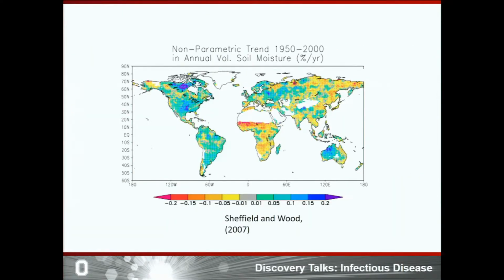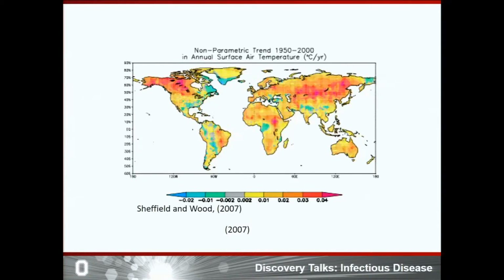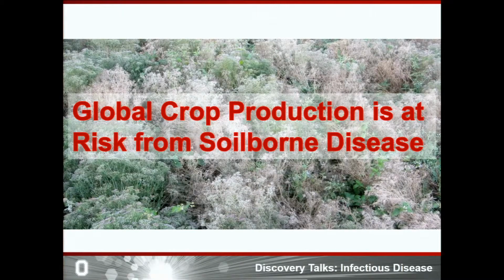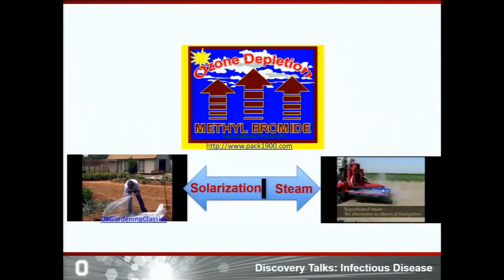If we look at the global trend of soil moisture, we can see the purple and green areas. The global moisture percent is increasing every year in the areas where agricultural production is intensive. Similarly, the global temperature is also increasing all over the world because of the greenhouse gas effect and climate change. Therefore, the crop production is at big risk of soil-borne disease. So, global crop production is at risk from soil-borne disease.